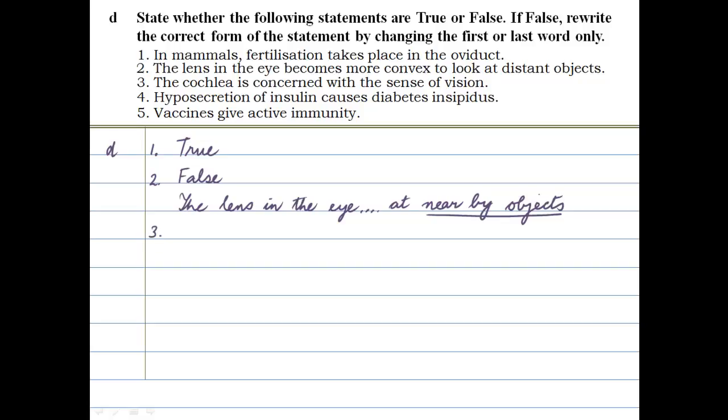This says the cochlea is concerned with the sense of vision. The cochlea, you should know by now, is in the ear. And that has nothing to do with vision. So obviously it's false. And this time you put down that the cochlea is concerned with the sense of hearing. Okay, and underline it.